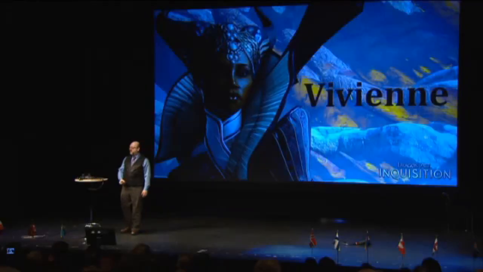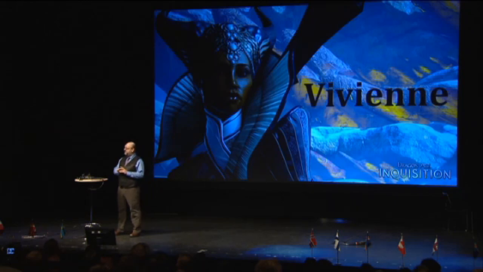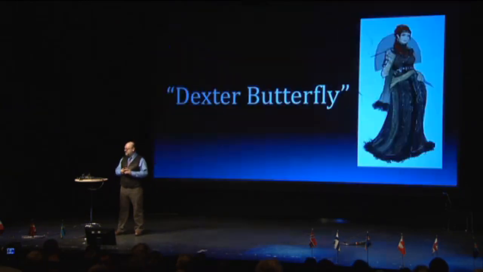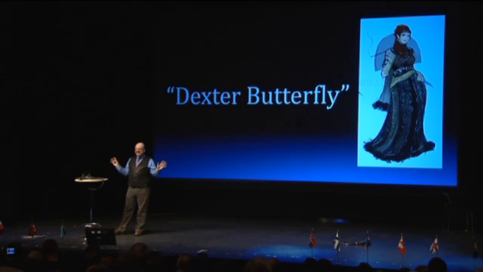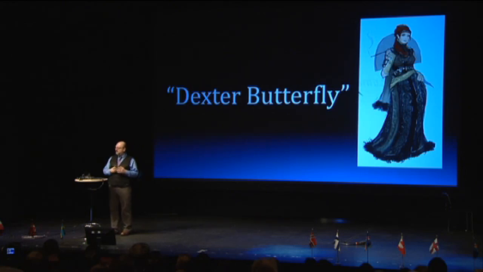Let's look at another character, Vivienne. Court enchanter to the Empress of Orlais, a woman with power and iron will who ruthlessly climbed her way to the top of the imperial court and stayed there. She started off as Dexter Butterfly. Why? Because she was the lover of a wealthy noble who had clawed her way up into the realms of power, as well as a cold-blooded killer like Dexter in the TV show.